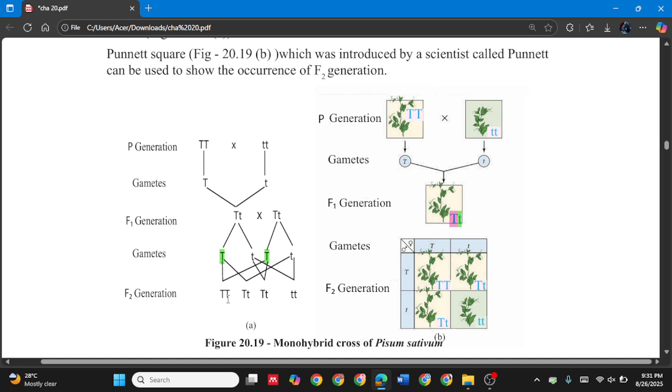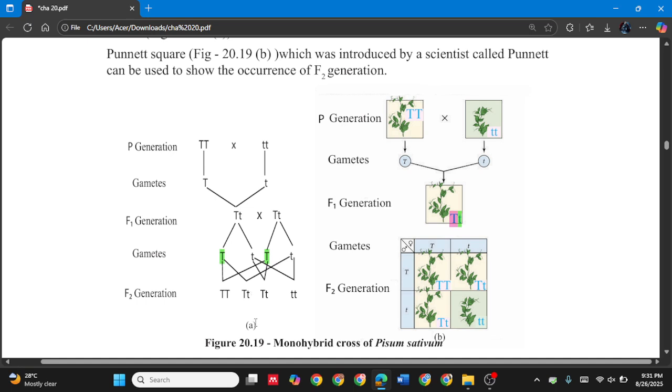Yeah, it should be a tall plant, because it is a pure tall plant, no? Which was there in the beginning. So it is like a pure tall plant. And if this capital T goes with the simple t in the second plant, it ends up as capital T simple t.